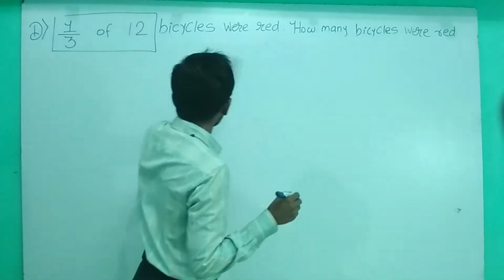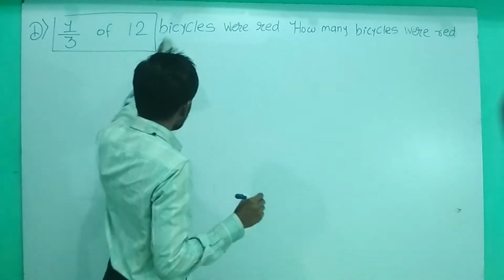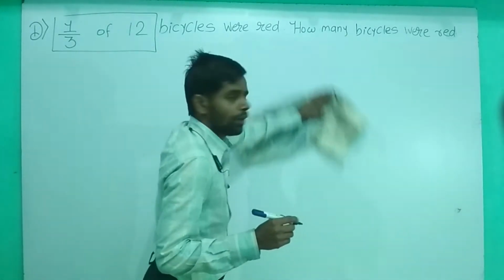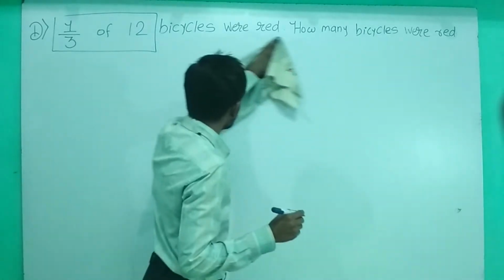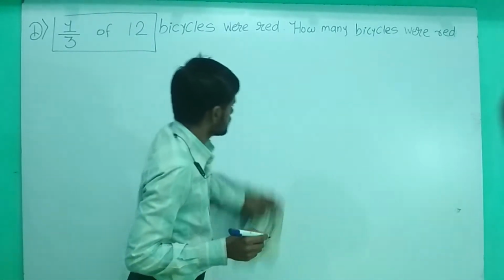Okay, let's do it step by step. We will solve this question step by step. First of all, we will write the statements. Whatever information is given in the problem, we will write in the form of statements.